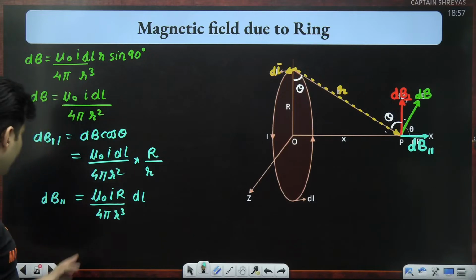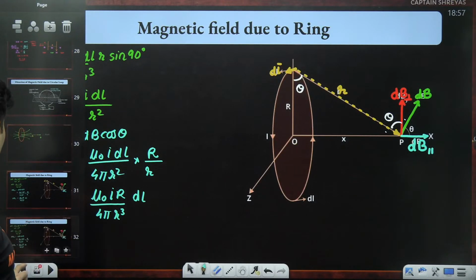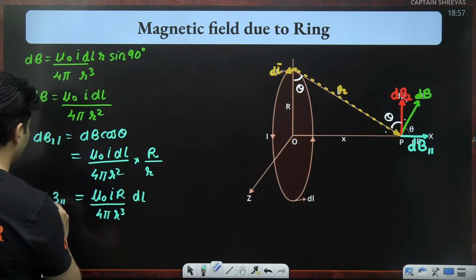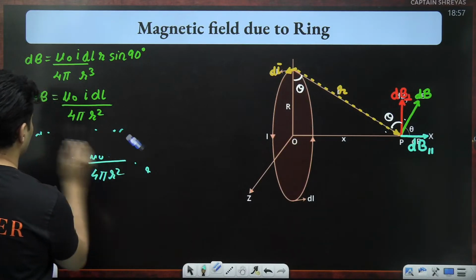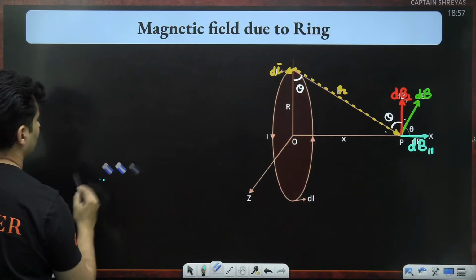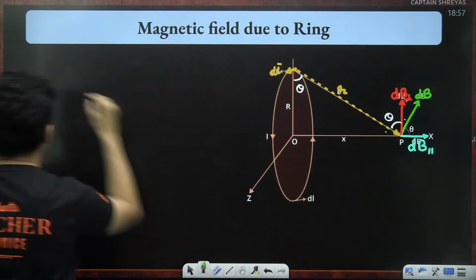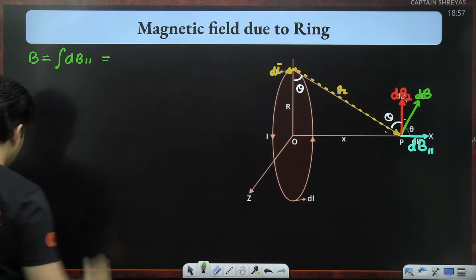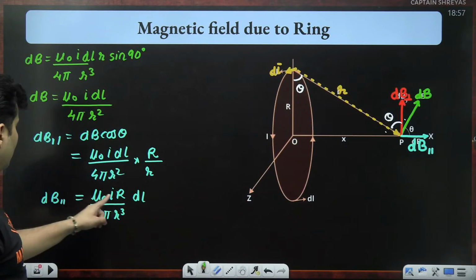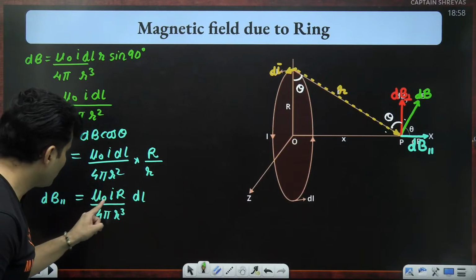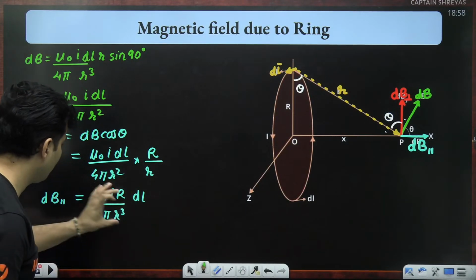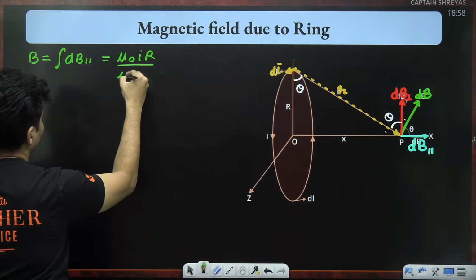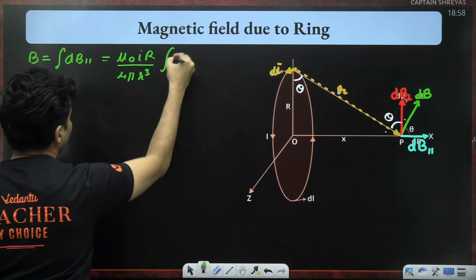Till this point, everybody clear? But I don't want that. What I want is the net field. So for that, I just need to add all of them. So the net field will be integral dB parallel. All these things are constants, mu naught I r over 4 pi r cube, only dl is a variable. Bring all these outside: mu naught I r divided by 4 pi small r cube, integration of dl.